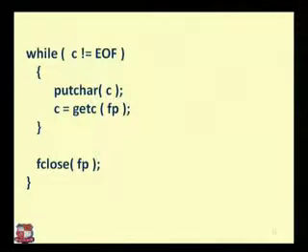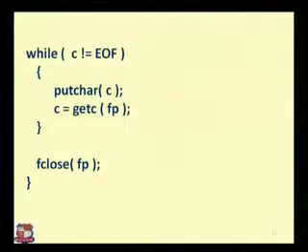Suppose when we are talking about hello world, the first character is H and the last character is D. When we start from fp, we are pointing to the first character, and when we talk about EOF, we can say D. So while c is not equal to the last character, what we are doing is putchar(c). putchar is a function which can be used to put a character into a particular output. And which character do we want to put? c equals getc(fp).